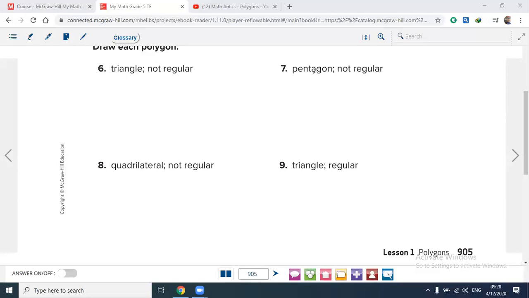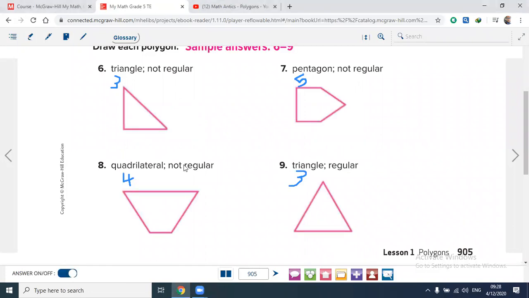Pentagon, how many sides? Pentagon has 5 sides. Okay. Quadrilateral means how many sides? 4 sides. Here, triangle also has 3. Good answer. As you see, you can draw other shapes, not only this shape.